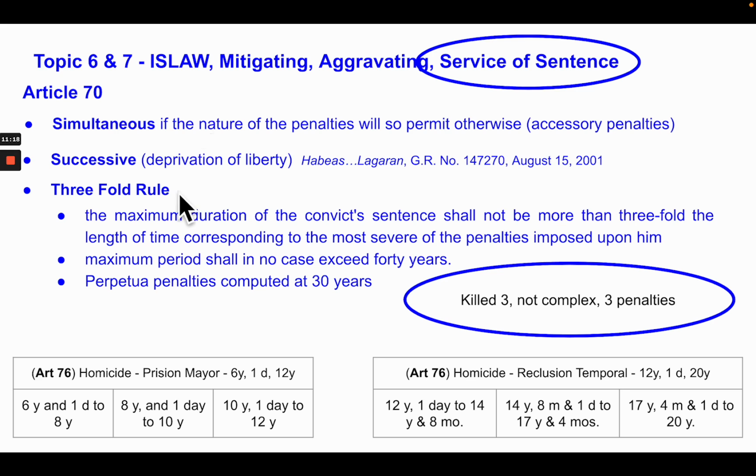So that's it for this indeterminate sentence law, when we connect it to mitigating and aggravating circumstances and the service of sentence.